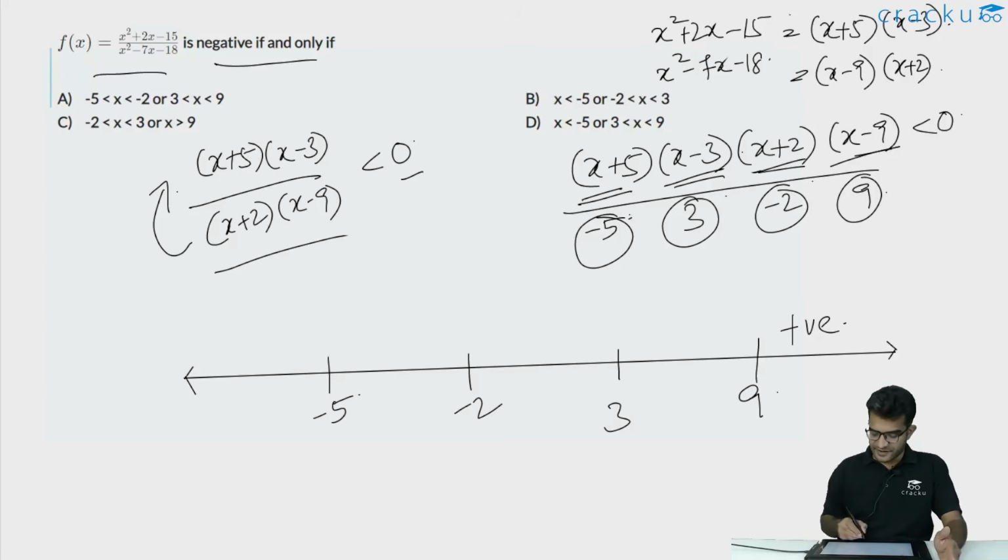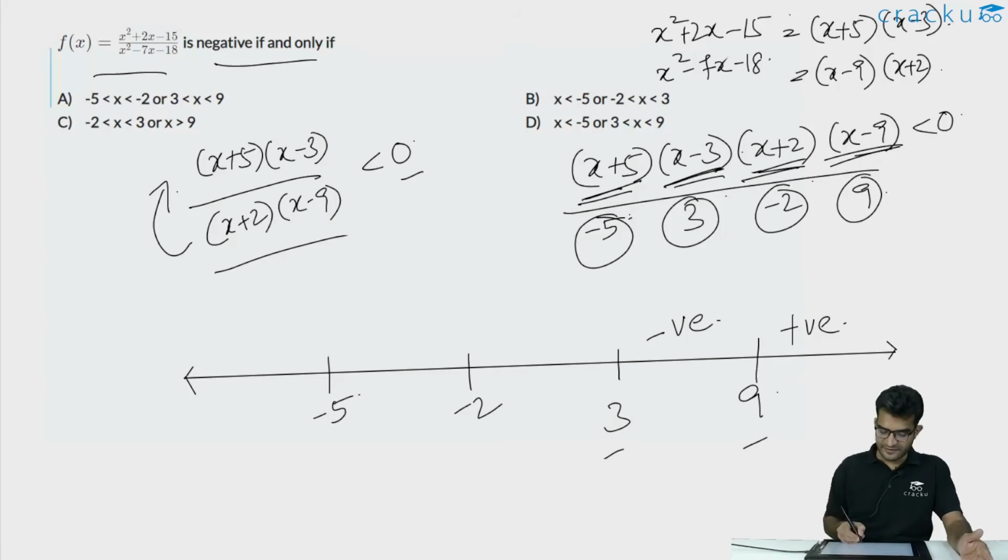If x is lying between 3 and 9, let us assume that the value of x is say 5. Then x plus 5 will be positive, 5 plus 5 will be 10. X minus 3 will be positive, 5 minus 3 is 2. X plus 2 will be positive, 5 plus 2 is 7. But x minus 9 will be negative, 5 minus 9 is minus 4. So here we are getting the product of 3 positive numbers and 1 negative number. So this is negative. And the sign keeps alternating.